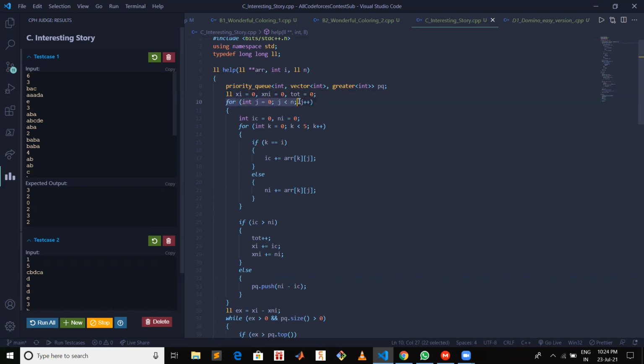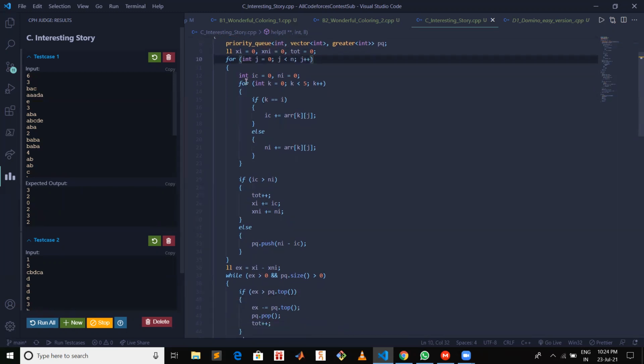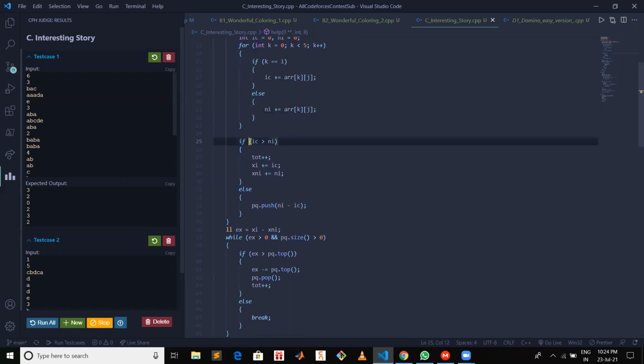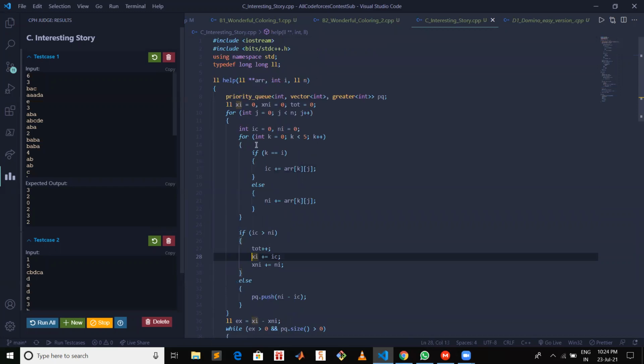So j equal to 0, while j is less than n, we will iterate. For every jth word, we are going from k equal to 0 to 5. We are checking if k equals I, then that is the count of I, and otherwise all others will contribute to the count of non-i's. So if count of I is greater than count of non-I, then this word is definitely going to contribute to our final interesting sequence. So we will increment our total value, we will increment xi with the I count, and we will increment the non-I count.